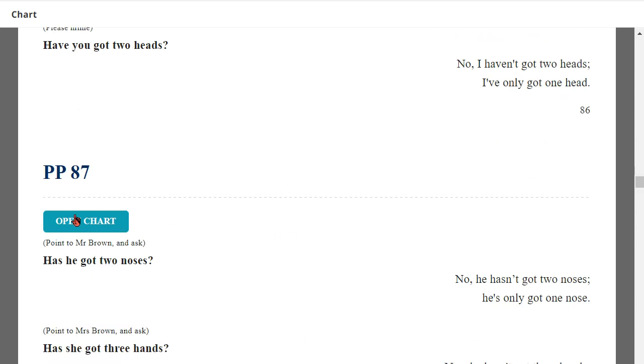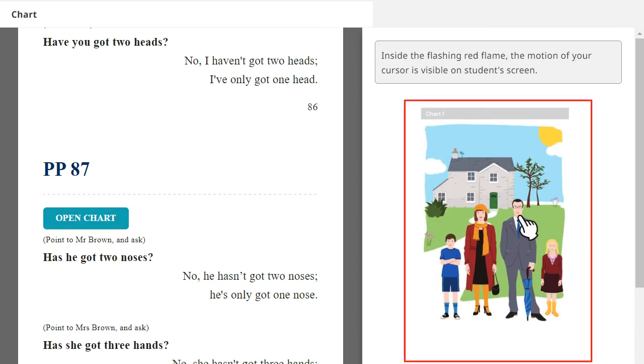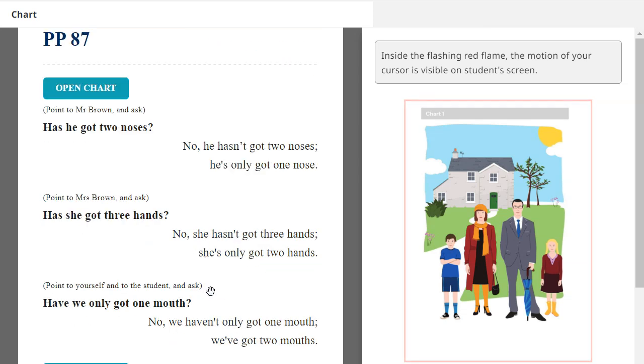And again, next, has he got two noses? No, he hasn't got two noses. He's only got one nose. Very good. Has she got three hands? No, she hasn't got three hands. She has only got two hands. Very good.